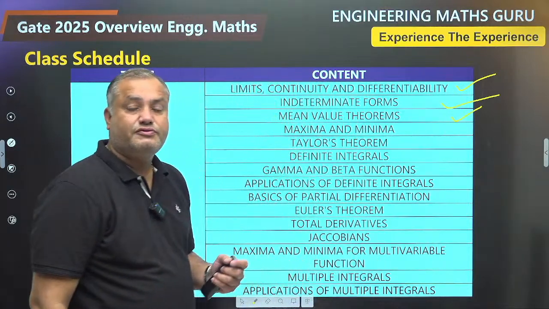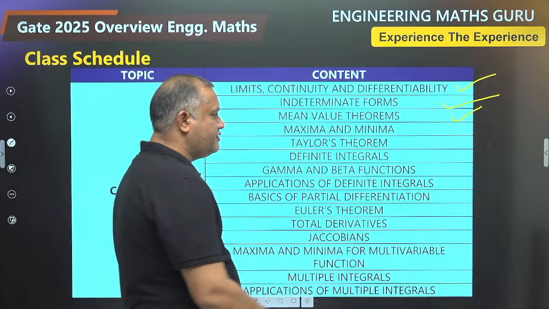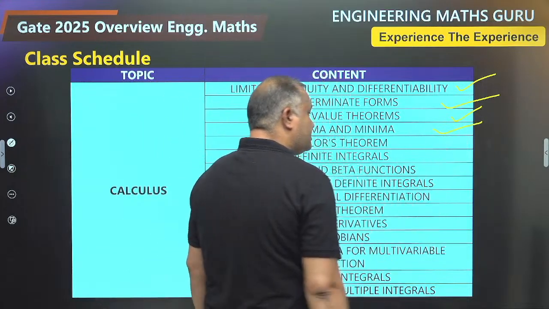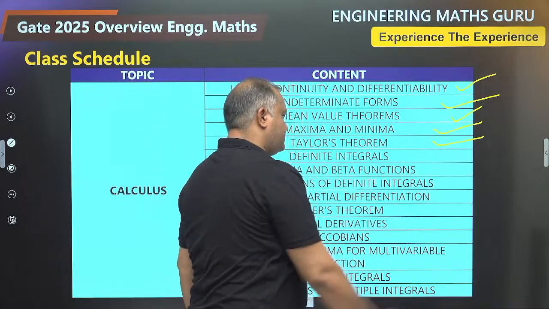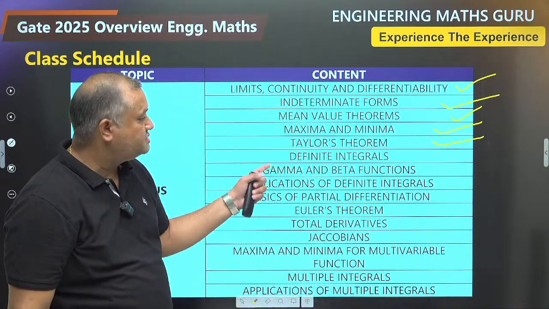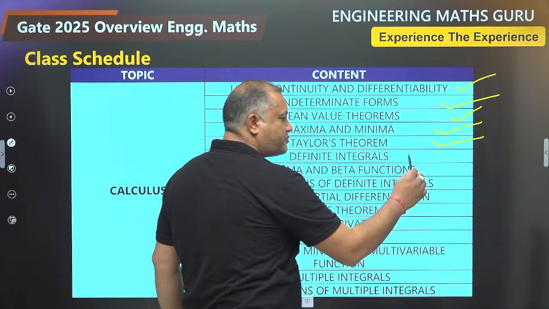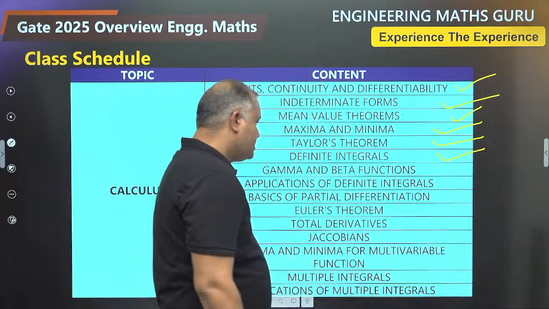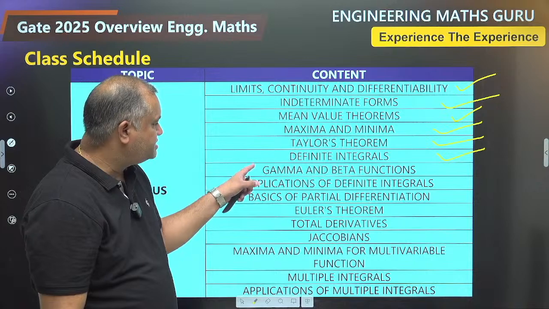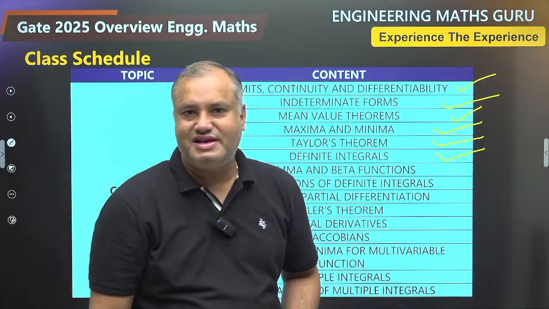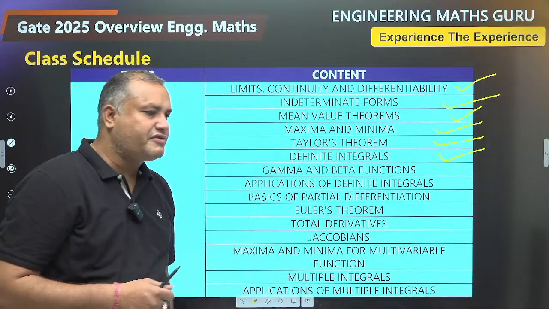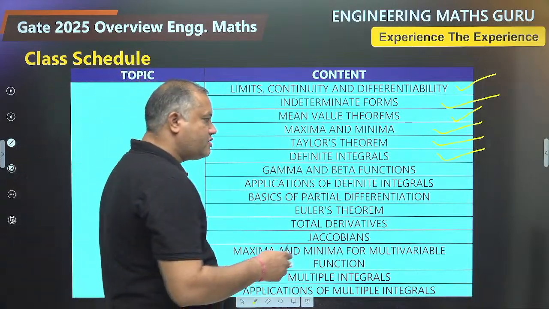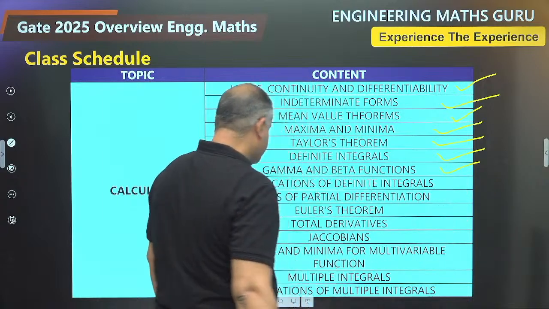Maxima and minima for the function of single independent variable we will discuss here. Taylor's theorem and Maclaurin series expansion for single independent variable we will discuss here. Definite integrals along with their 8 special properties, learn here. Gamma and beta function, this is the Ramdev Baba, Patanjali of definite integrals. So whenever you are stuck, this gamma and beta function can help you and take you out of those troubles that you will learn here.